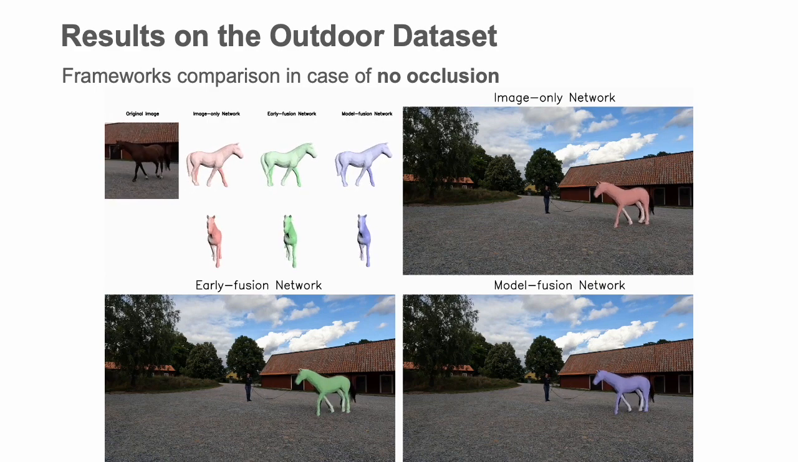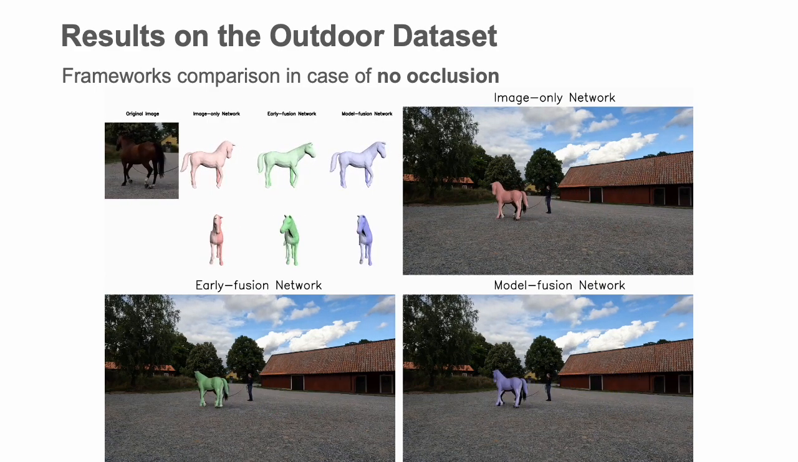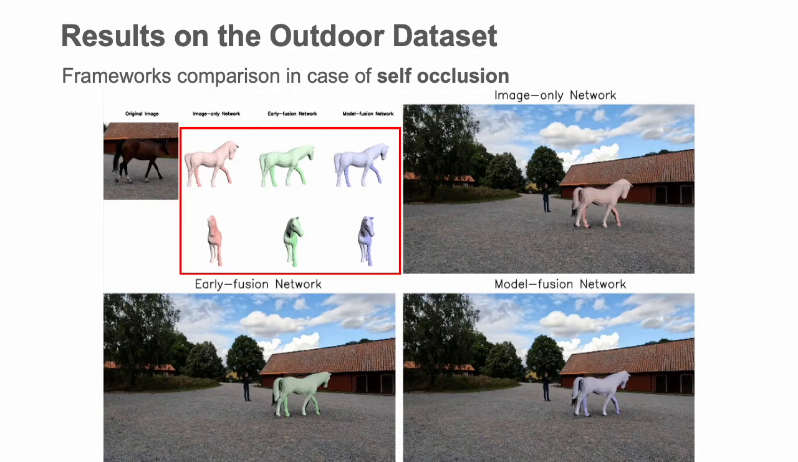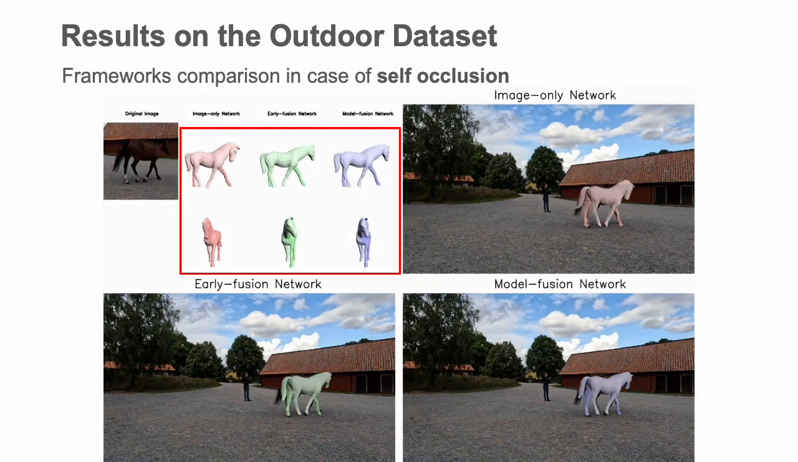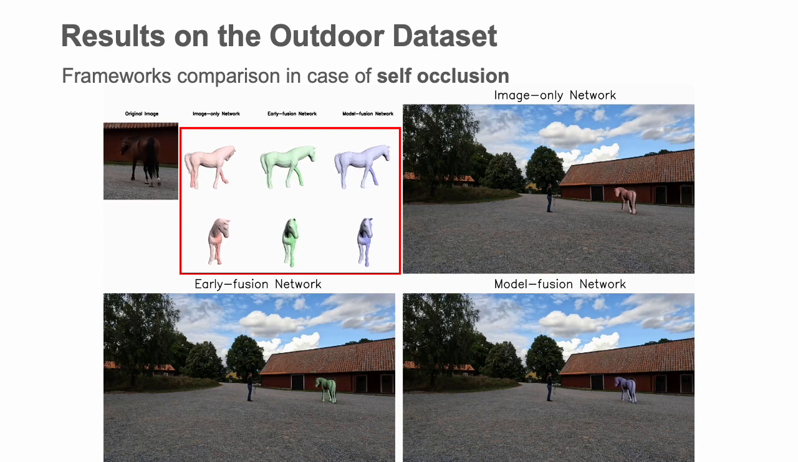Here, when the whole horse is visible, all the frameworks generate similar results. But when only using 2D supervision, 3D reconstruction is ambiguous in the depth direction. Here we see that the audio-based networks can generate better 3D reconstruction when the horse body is orthogonal to the camera.